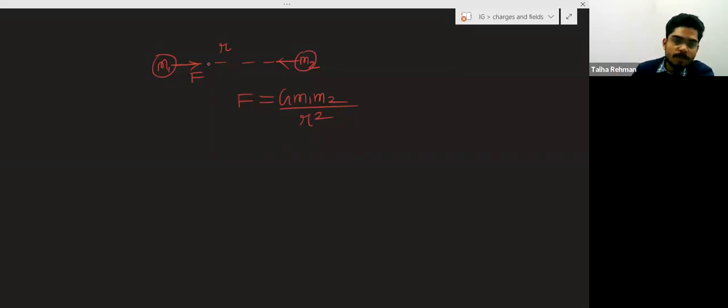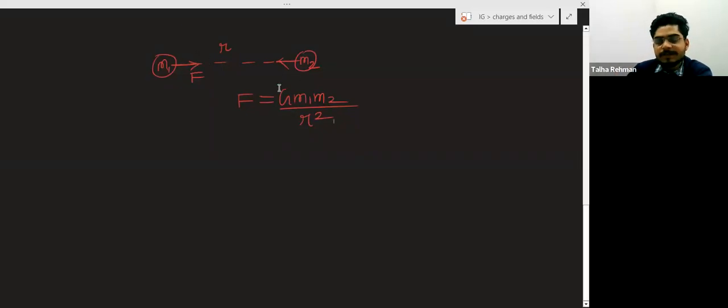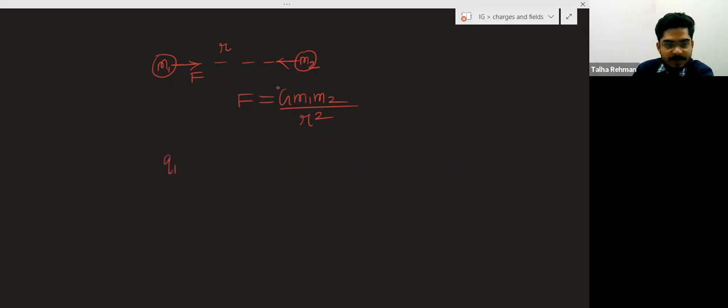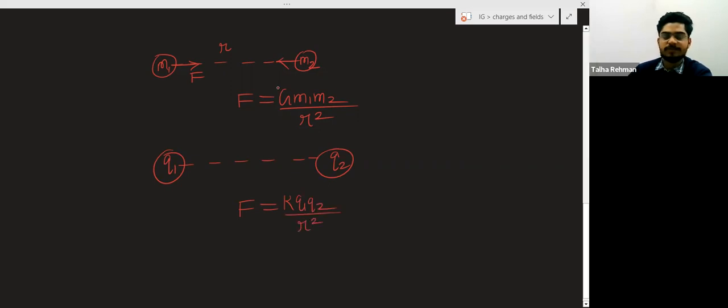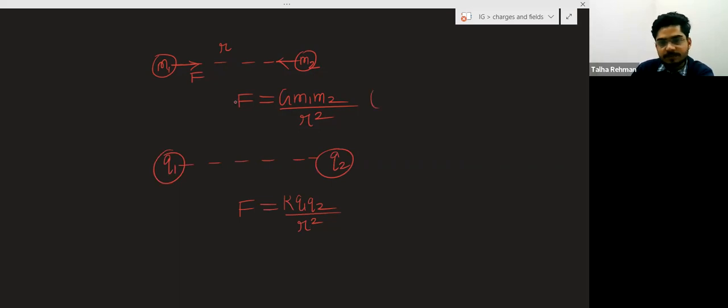Similarly, when there will be two charges, here one charge is placed and here another charge is placed, q2. So the force between two charges is given by k, a constant, q1 q2 divided by r square. Here this force is always attractive. This force can be attractive and can be repulsive.